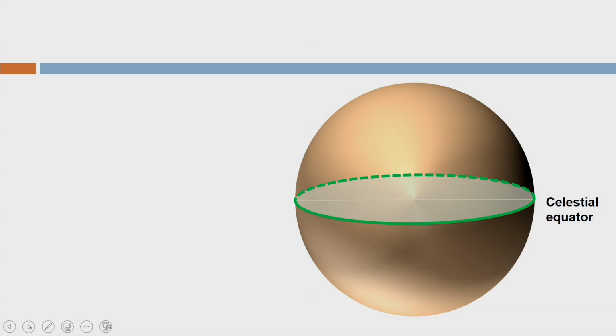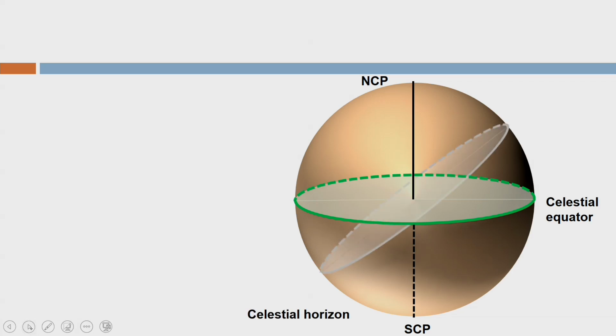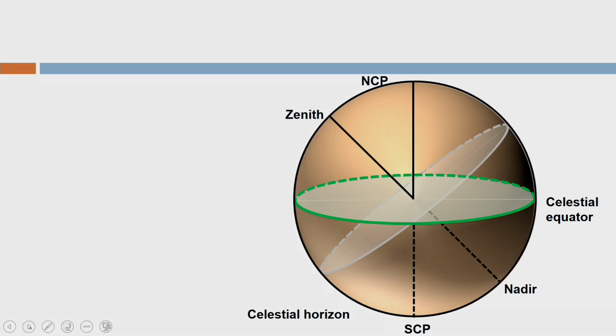On the celestial equator is shown here. So that is the NCP and SCP. That is my celestial horizon, and we have deliberately tilted it in order to explain the concept of right ascension. So this is the zenith and nadir, and this is the celestial meridian. So till this point, concepts are the same.